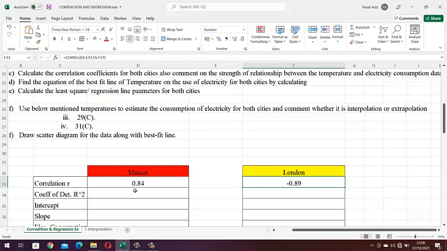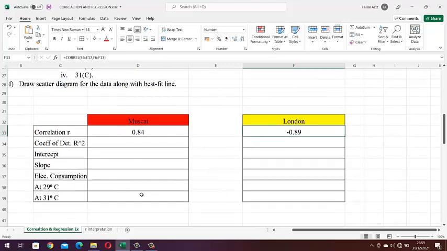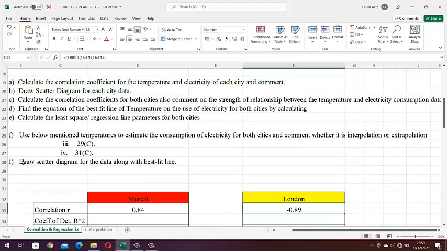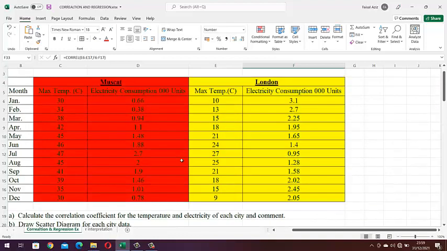It means that with the increase in the temperature, the consumption of electricity will also increase in Muscat. I mean, in London, with increase in temperature, the consumption of electricity will decrease. Now we need to calculate the coefficient of determination. Coefficient of determination I will discuss in response to the scatter plot. For example, the last requirement in this question is to draw a scatter diagram for the data along with best fit line. So let me draw the scatter plot.